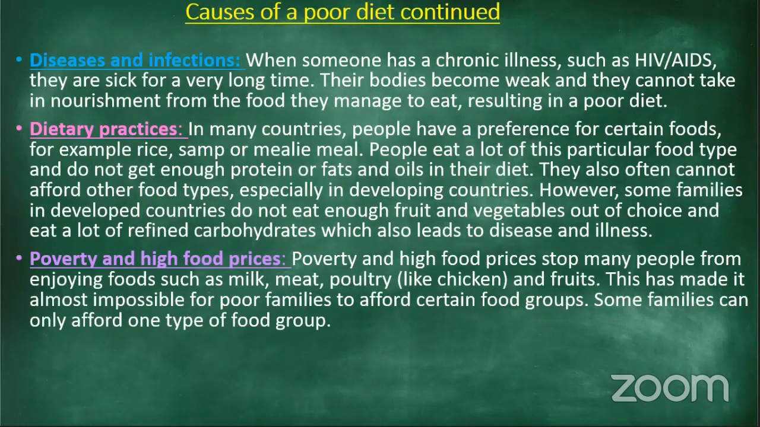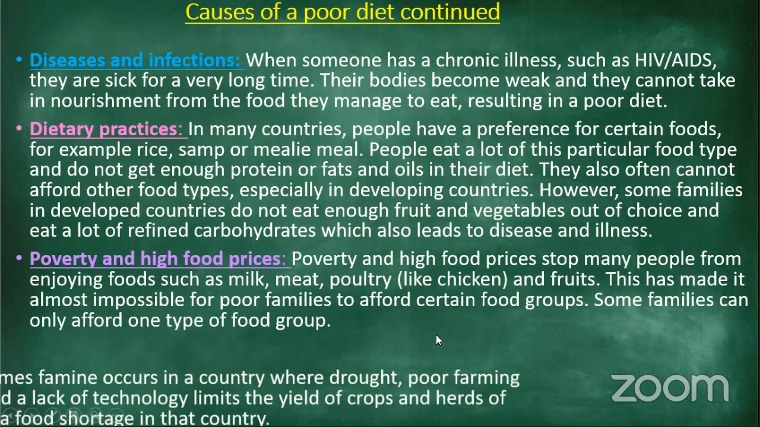Now, this has made it almost impossible for poor families to afford certain food groups. Some families can only afford one type of food. Just think about when mom or dad or your sister goes to the grocery store to buy food, sometimes it's even hard to fill the trolley because everything is so expensive. With maybe 200 rand or 500 rand, mom and dad can only buy so much, not everything. So food is very, very expensive, resulting in people not eating healthy. We can't eat healthy because of the expensive food prices.